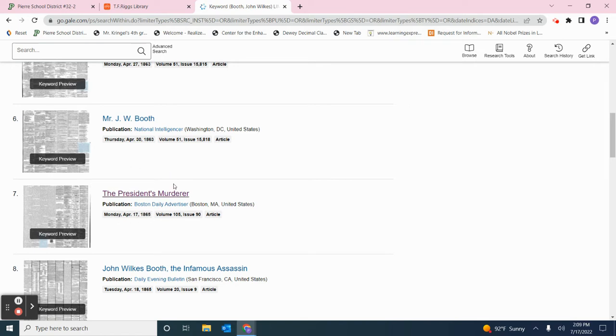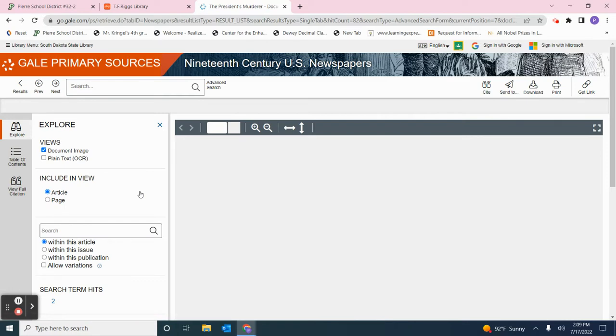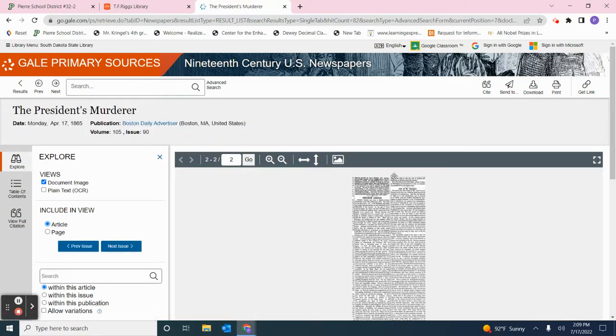Well, I know that this is a primary source because Abraham Lincoln was assassinated on April 15th, 1865. So this is just 2 days after the assassination. So I click on that, and what it does is it takes me to a scanned newspaper article. And I should be able to find the article on there called The President's Murderer.